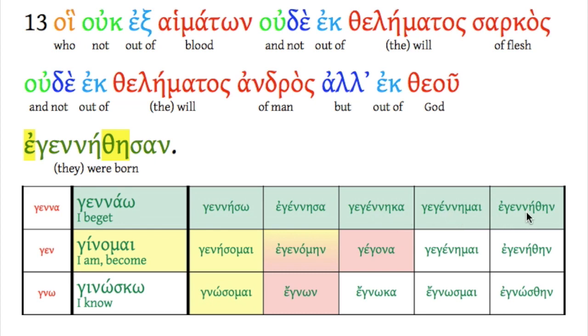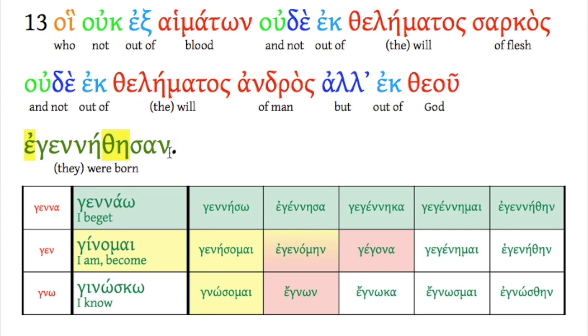So that's a form of beget. With ginomai, you have gamma epsilon and only one nun, okay? So only one nun involved in ginomai, I become. Ginosko, I know, has gamma nu smashed together with no vowel in between except in the present tense stem. So that's a good tip.